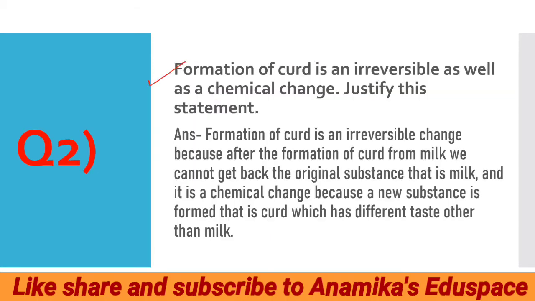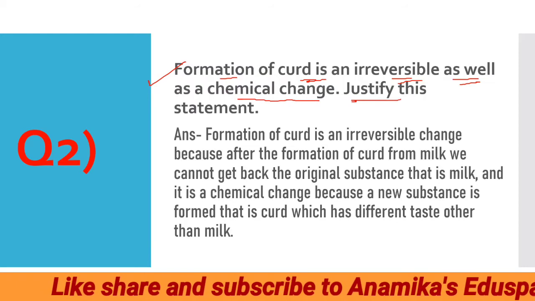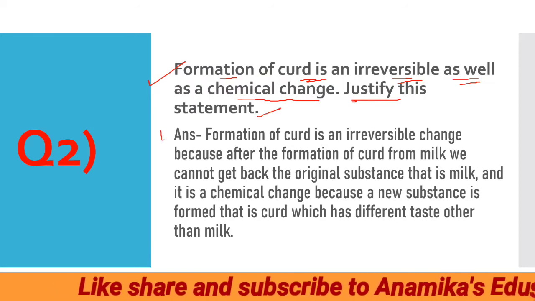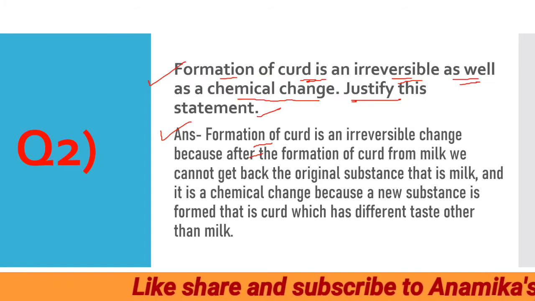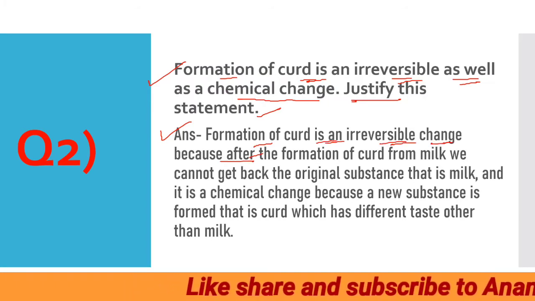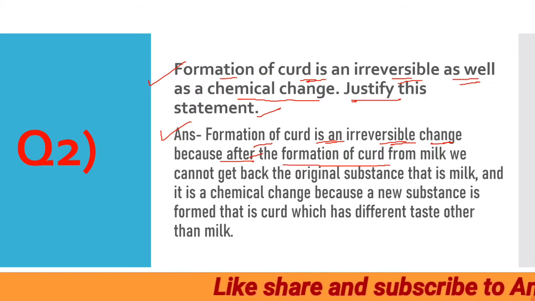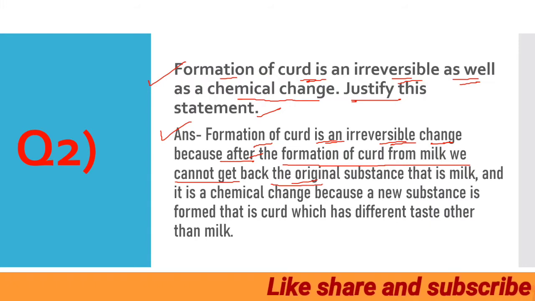Coming to the second question, formation of curd is an irreversible as well as a chemical change. Justify this statement. So the answer goes as, formation of curd is an irreversible change because after the formation of curd from milk, we cannot get back the original substance, that is milk.